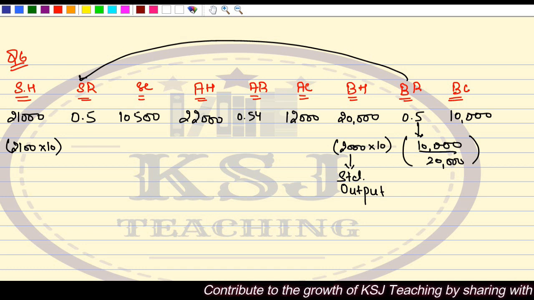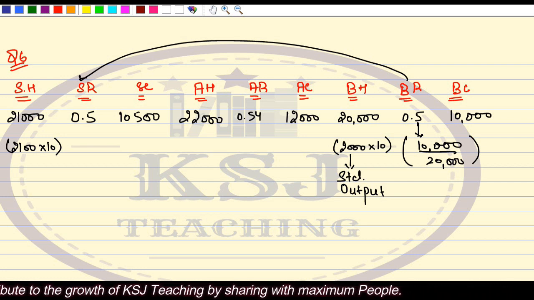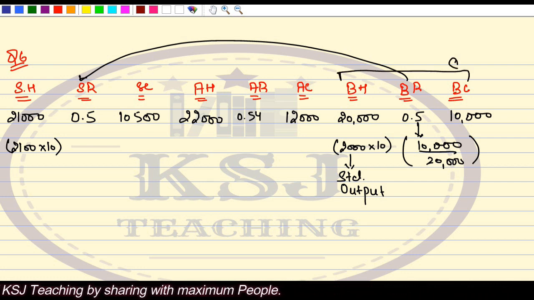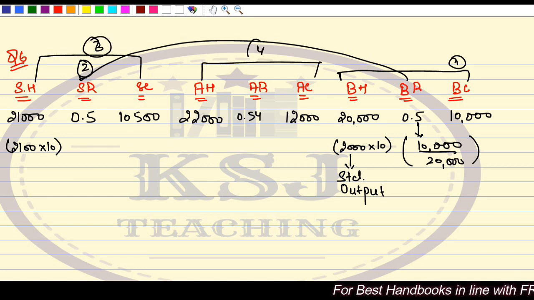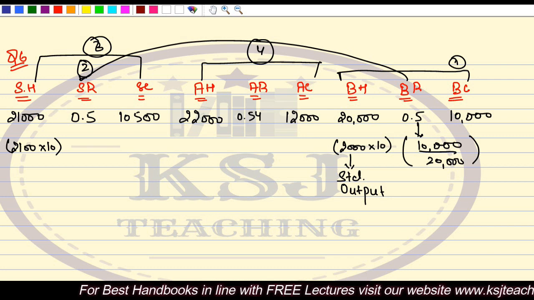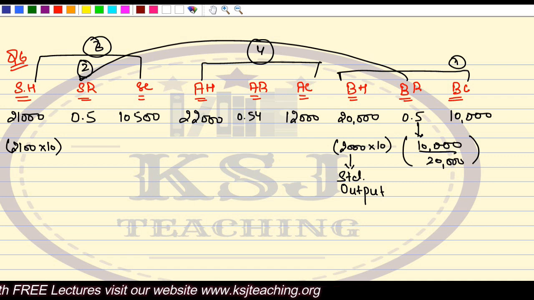Clear? So this is how you need to prepare the table. Always start with this, the first step. Fill this. Then the second step is to write the standard rate. Then fill this third step, and then fill this fourth step. These are the steps for fixed overhead variances, by which you will be able to solve the question efficiently. That is why I'm telling you this.